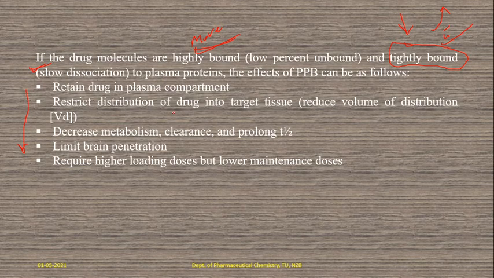And it also decreases the metabolism, clearance and half-life. Half-life, what happens? It is prolonged. Enhancement of half-life. Within the plasma it is only present. It does not distribute. So that's why within the plasma half-life is high. I'm not asking about tissue half-life. Only plasma. Within the plasma, half-life may be prolonged.